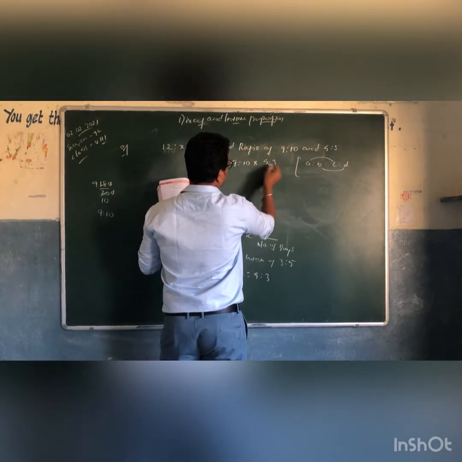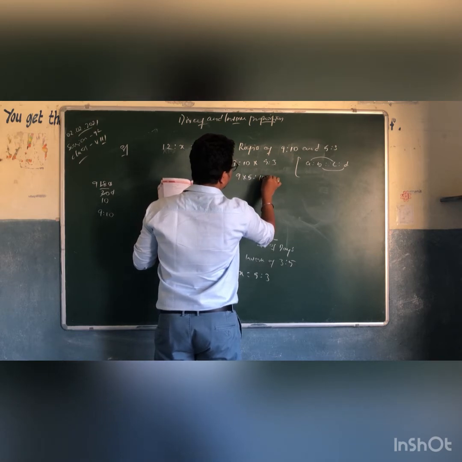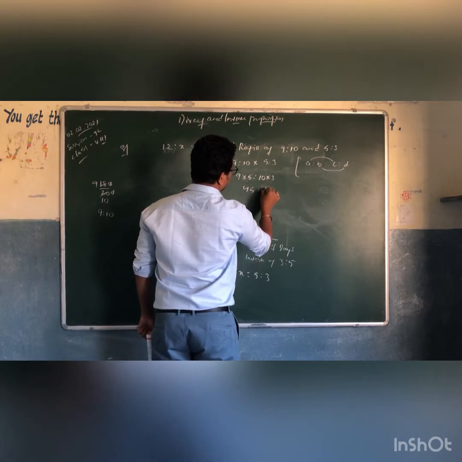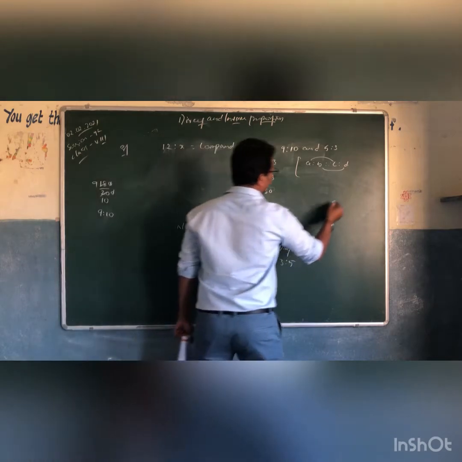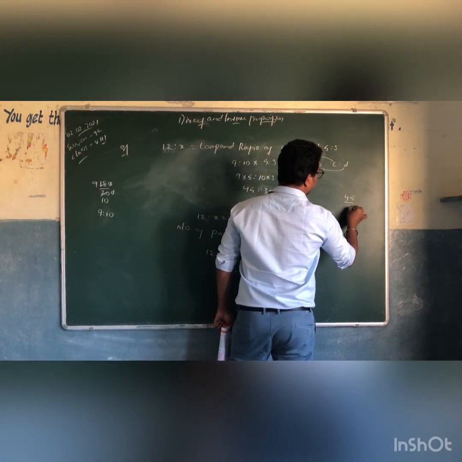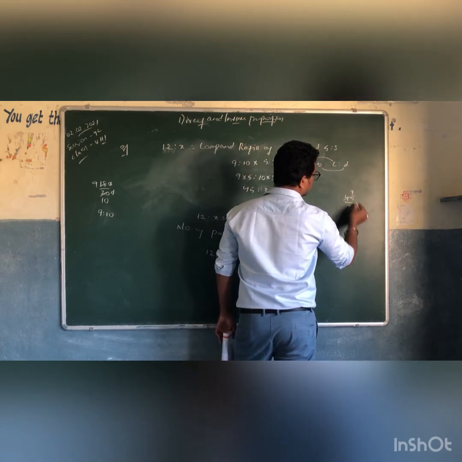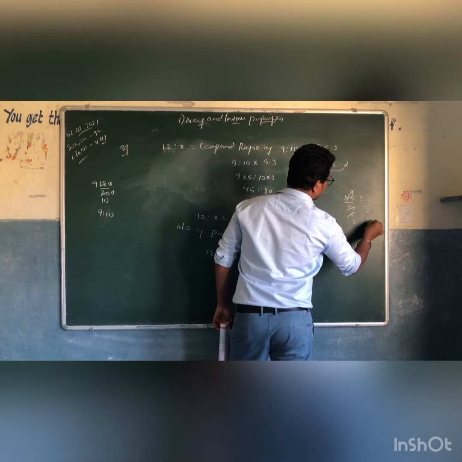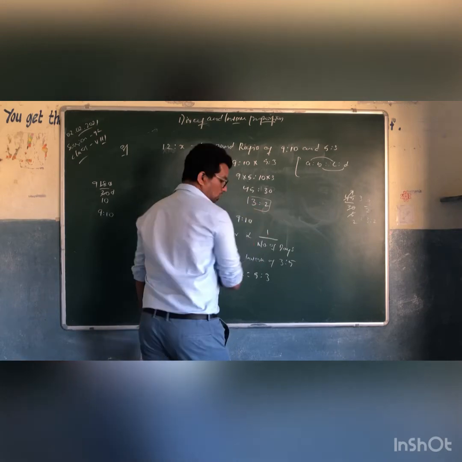If you observe, A into C, which is 9 into 5, is to 10 into 3, where 5 nines is 45 is to 10 threes is 30, right? So we can make it short, 45 by 30, 5 sixes is 30, 5 nines 45, 3 twos 6, 3 threes is 9. So 3 by 2, nothing but 3 is to 2. This can be written as 3 is to 2.